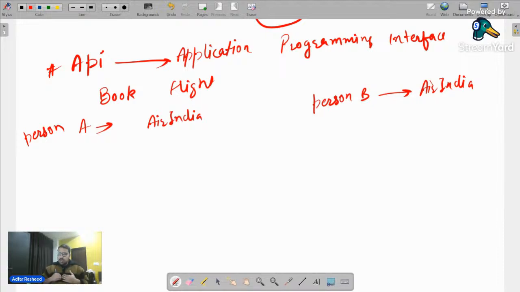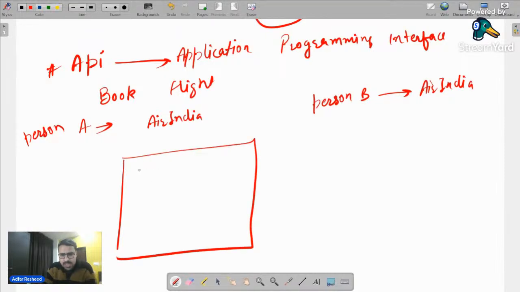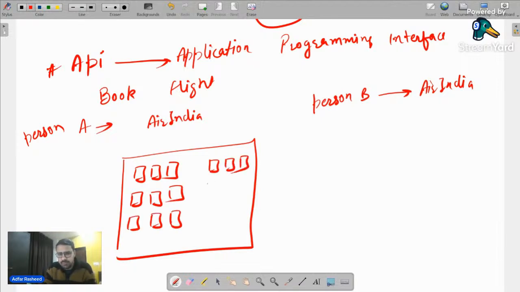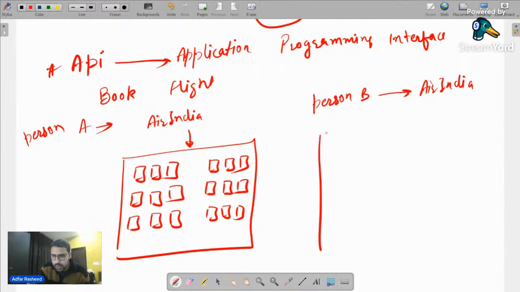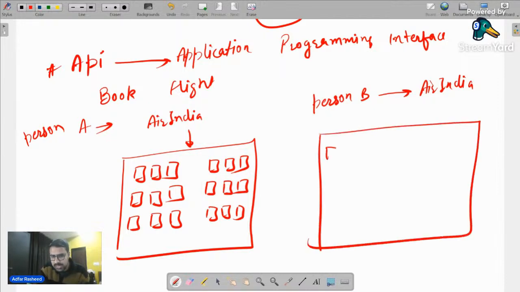Now, when I am a user, I will go on any website to book the flight. You can go on any website on the internet, but we can simply say that this is a kind of user interface that we see, like seating arrangements like this, right? Something like this. This represents the seating arrangement of a flight, and I am trying to book a flight ticket of this particular airplane. Of course, since person B is also trying to book the same flight, person B will also get the same user interface that looks like this.